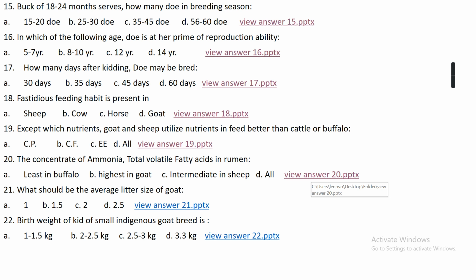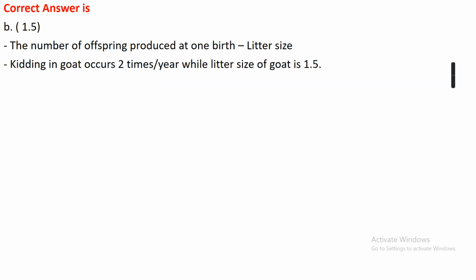Okay. Question number 21. What should be the average litter size of goat? Option A 1, option B 1.5, option C 2, option D 2.5. The right answer is 1.5. The number of offspring produced at a birth is known as the litter size. The goat gestation period is around 5 months, so kidding in goat occurs about 2 times in a year, while the litter size of goat is 1.5.